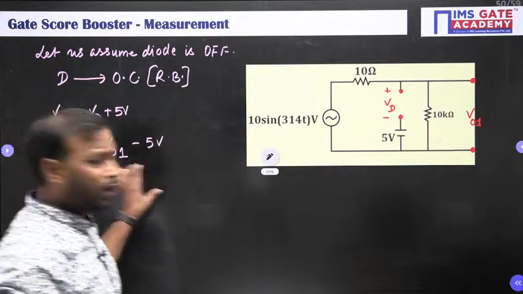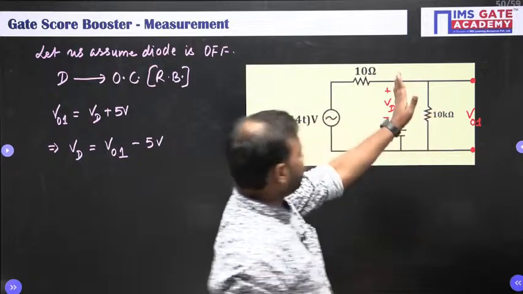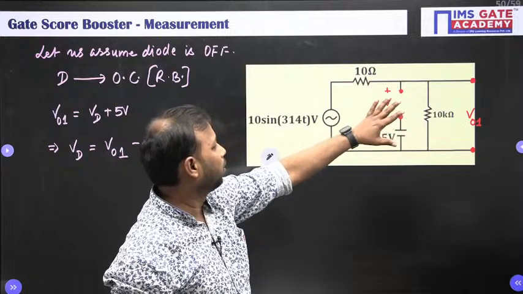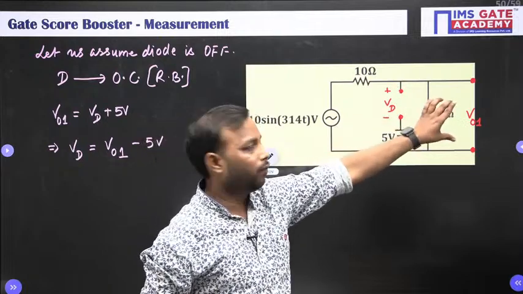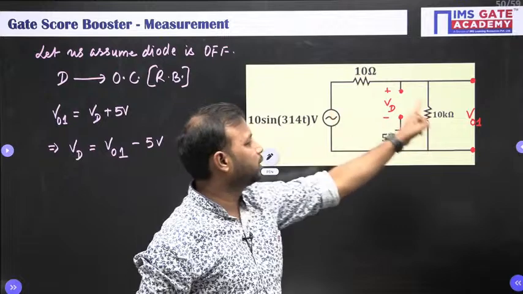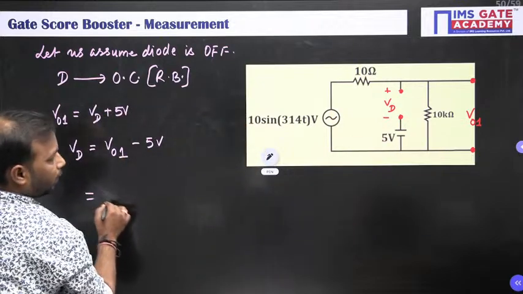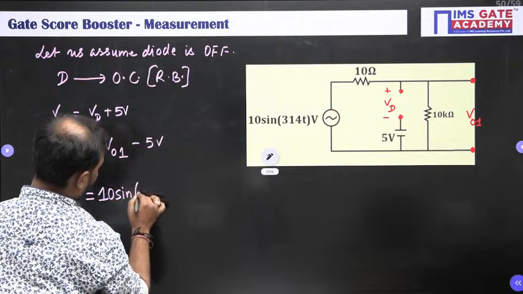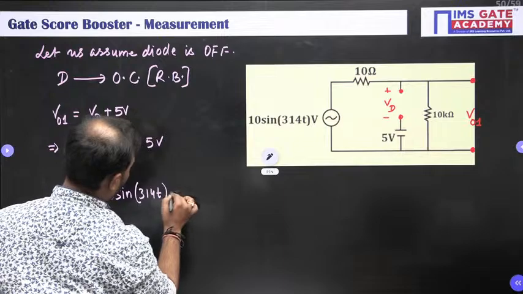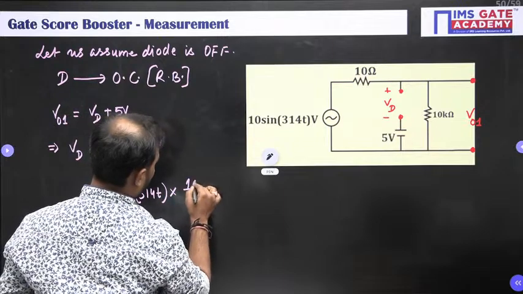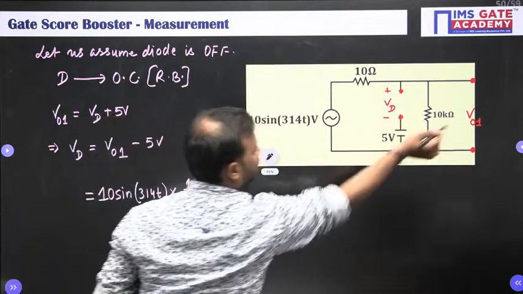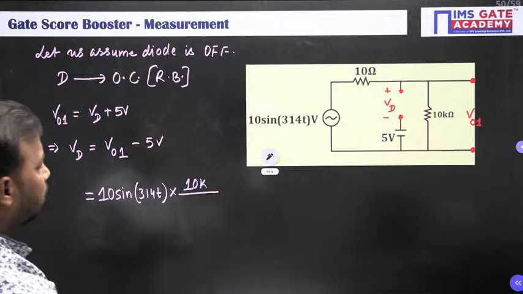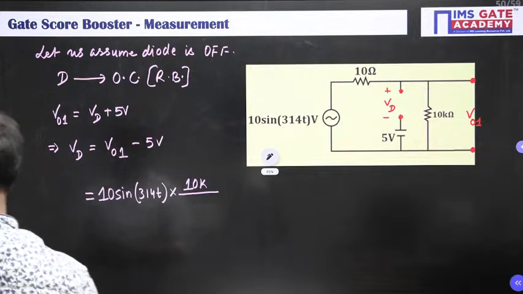So let us find V naught 1. Since no current will flow in this branch due to the open circuit that we have assumed, we can directly find V naught 1 by using the voltage division rule. So V naught 1 is 10 sine 314t into 10k divided by the sum. I think there is some correction. Okay, just a second.